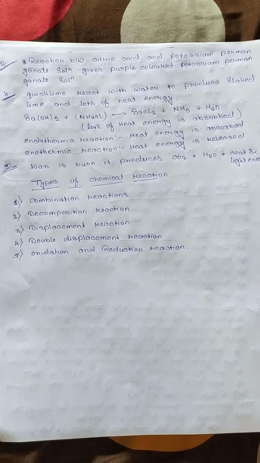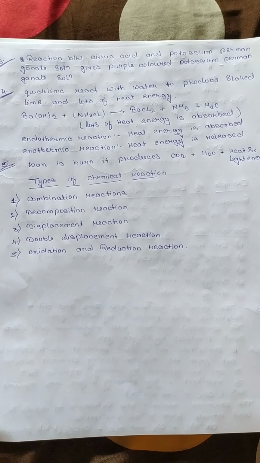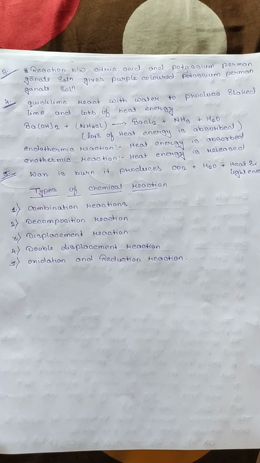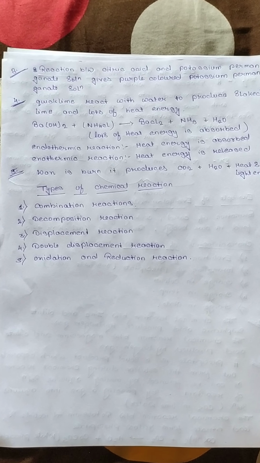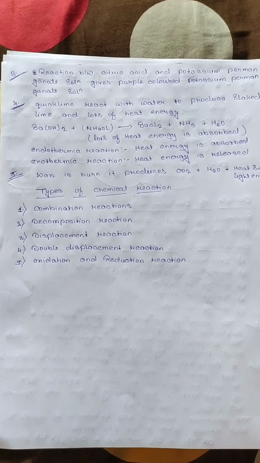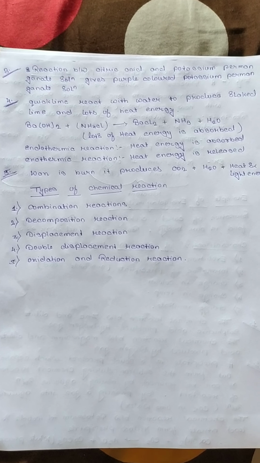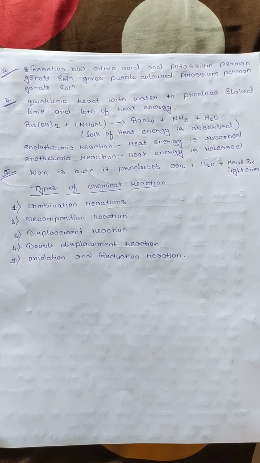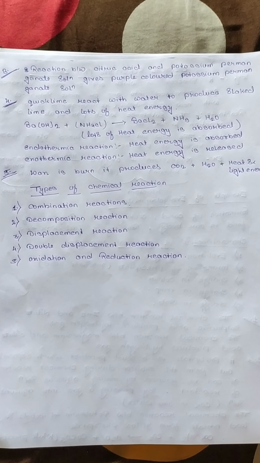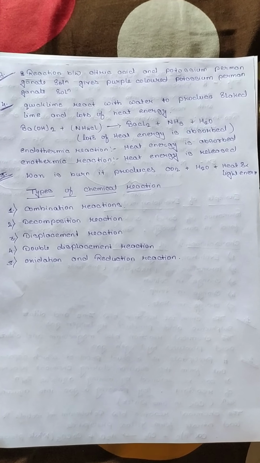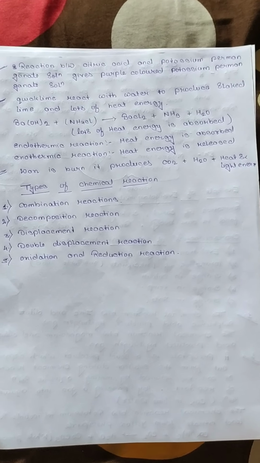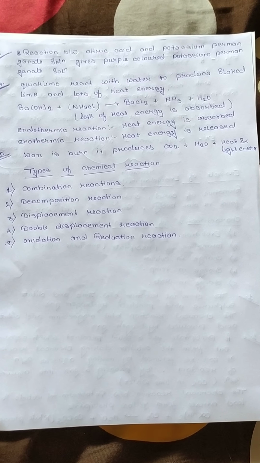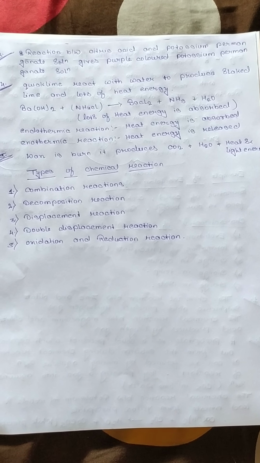Here, an example of an endothermic reaction is barium hydroxide plus ammonium chloride. When barium hydroxide and ammonium chloride react, or the chemical reaction takes place between these two, then barium chloride plus ammonia plus water is formed and a lot of heat energy is absorbed.